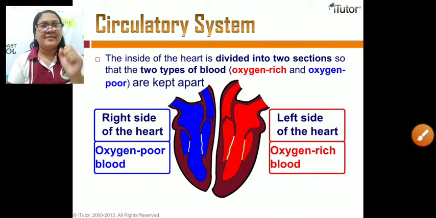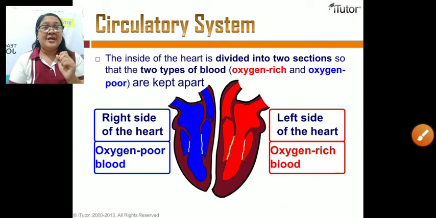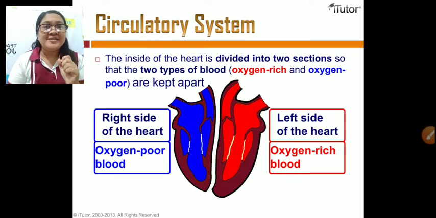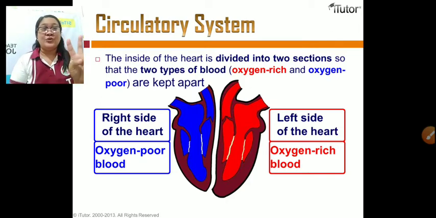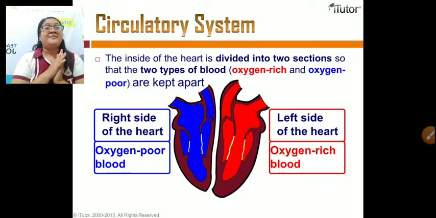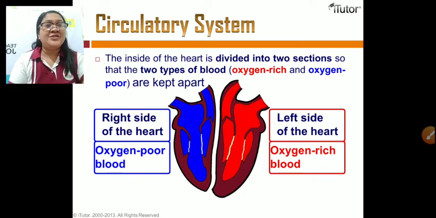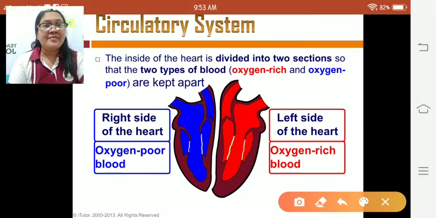Let's go to the inside of the heart. The inside of the heart is divided into two sections so that the two types of blood, the oxygen-rich blood and the oxygen-poor blood, are kept apart. As you can see in the picture, the heart is divided into two.